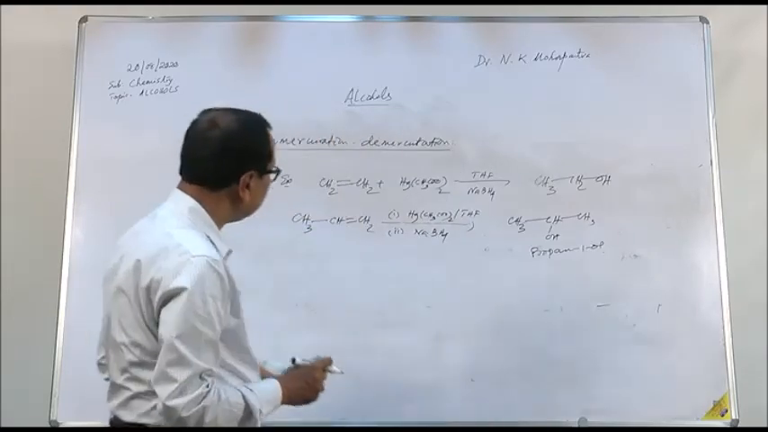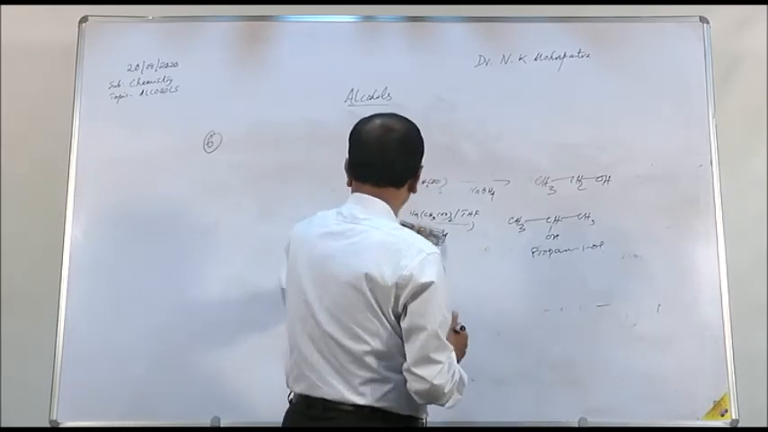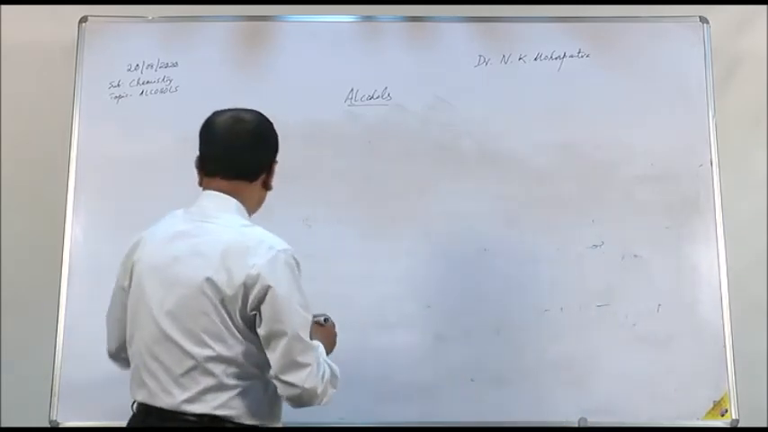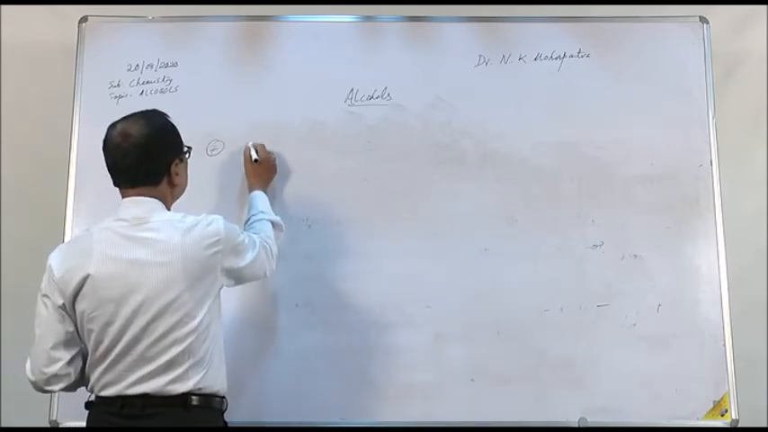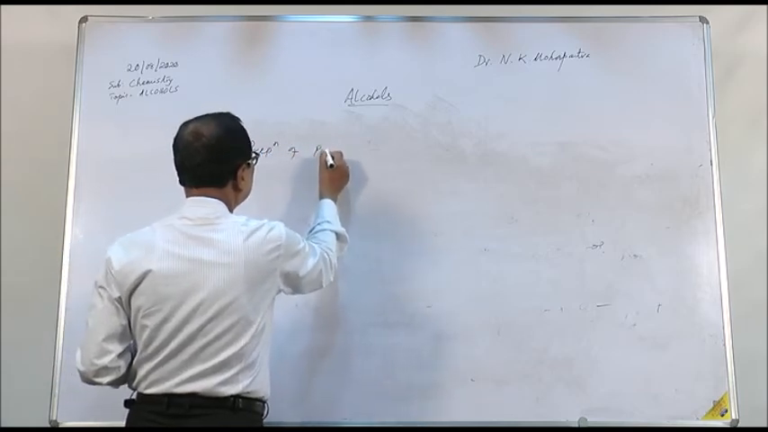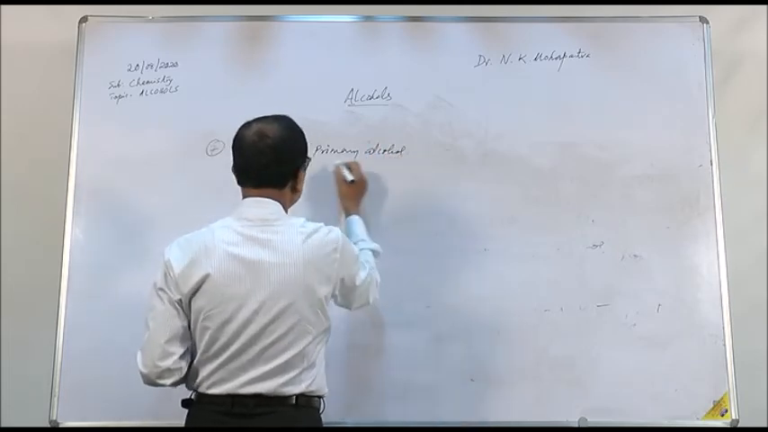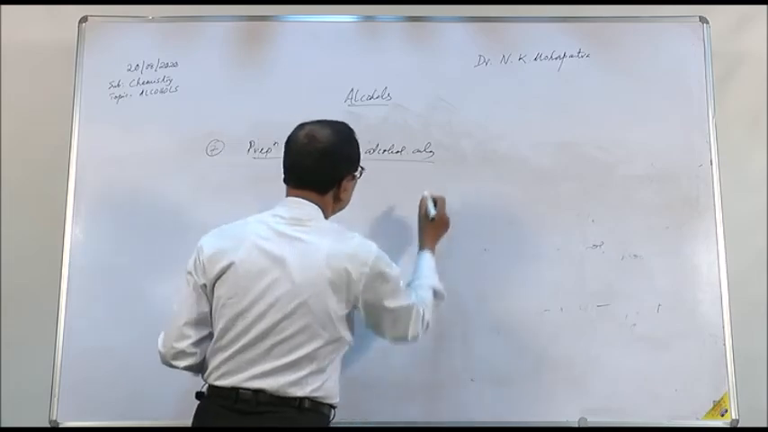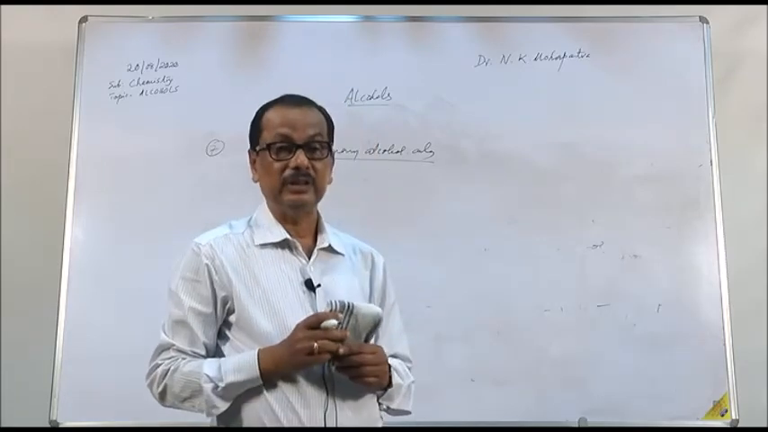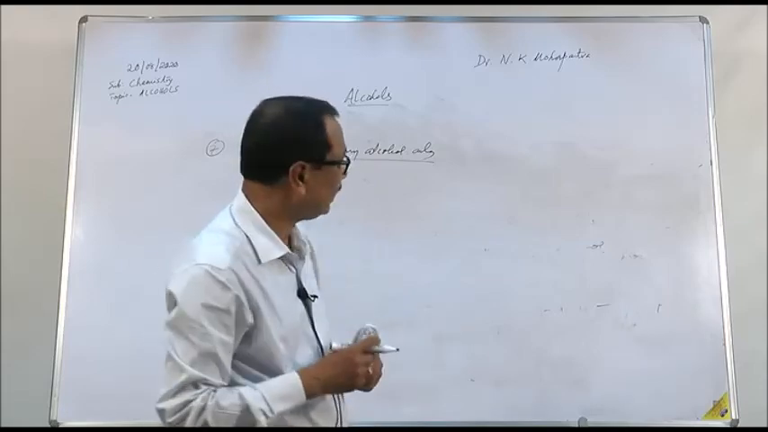Another method of preparation is used for primary alcohol only. This method is only used to prepare primary alcohol. What happens when a primary amine is treated with nitrous acid? When a primary amine is treated with nitrous acid, alcohol is formed, a primary alcohol.